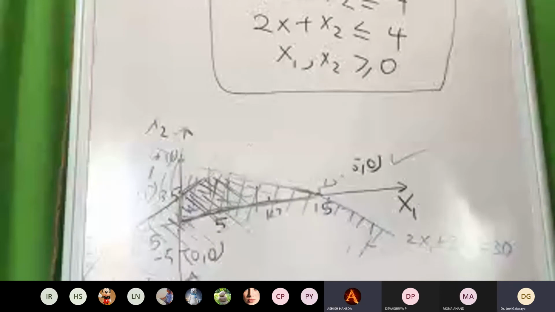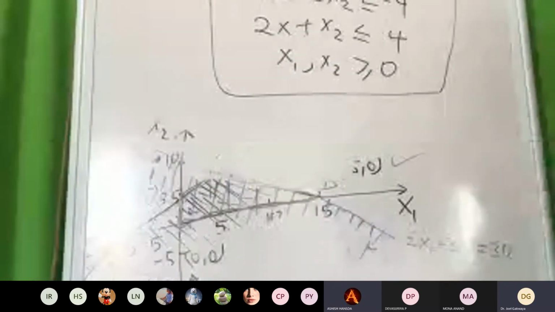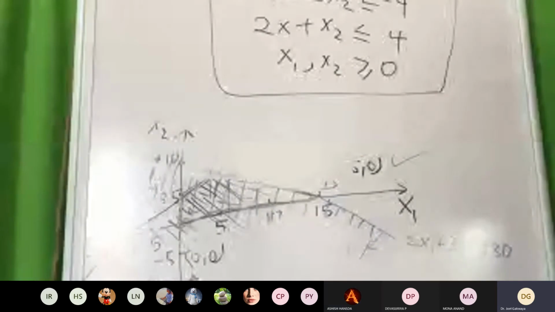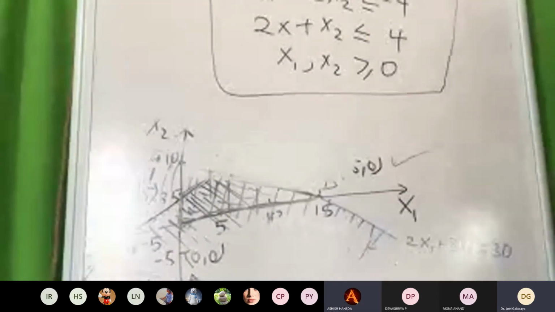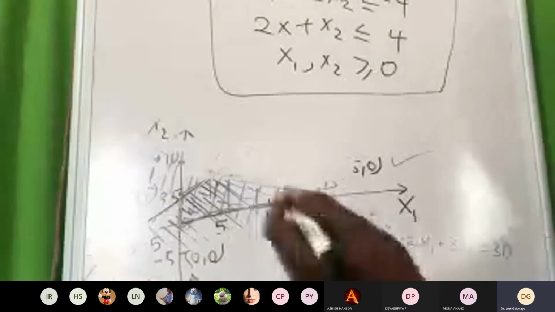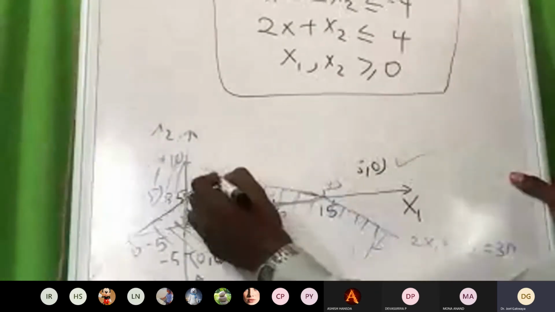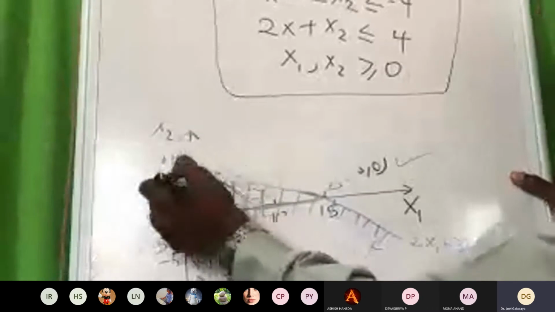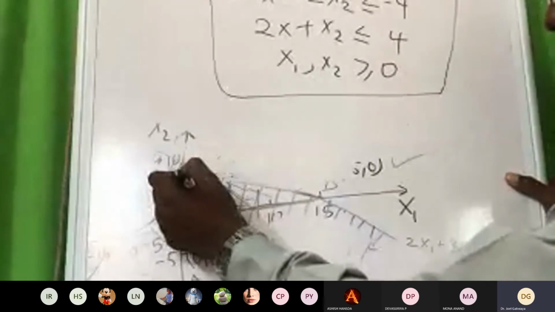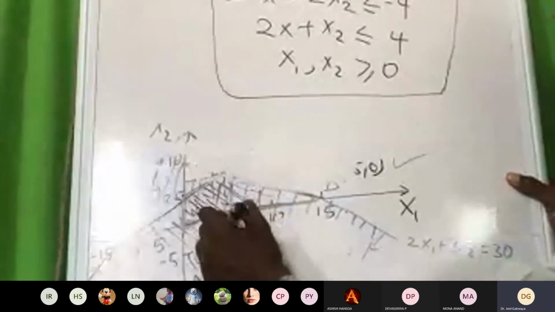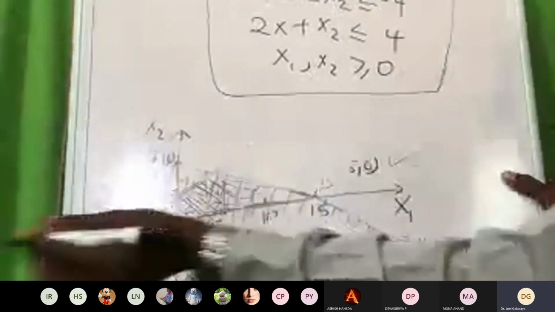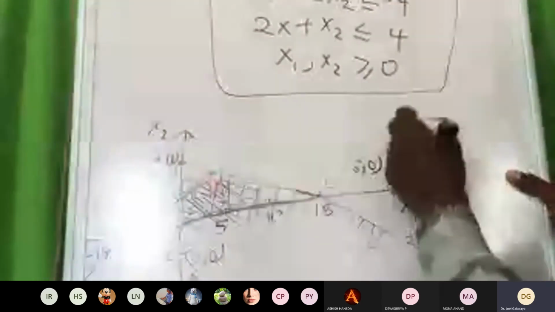Sir, can you find out the maximization value for this graph which you have drawn? Yeah, this one. Since the time is not there, I will use this way, not the hazard way. In the hazard way, we have to find the point C. Since I don't have any exact point here, I may give an approximate. I will use your way of solving.